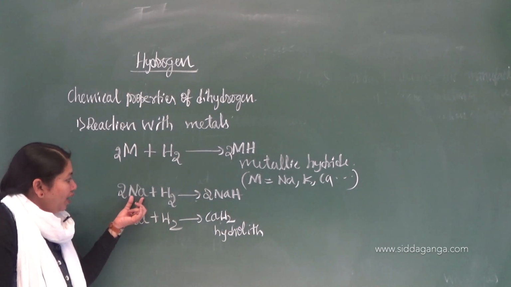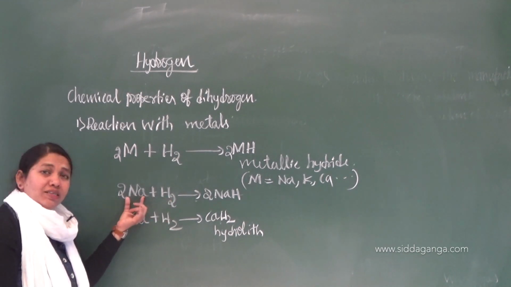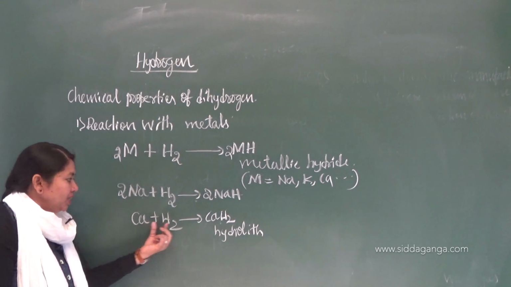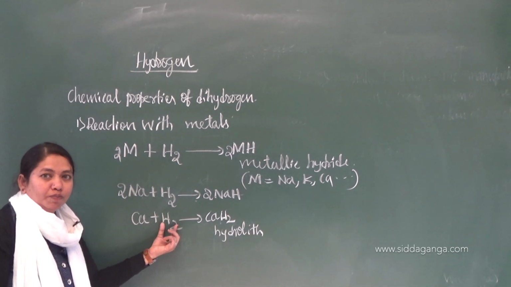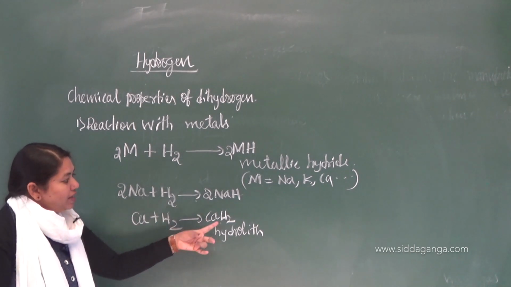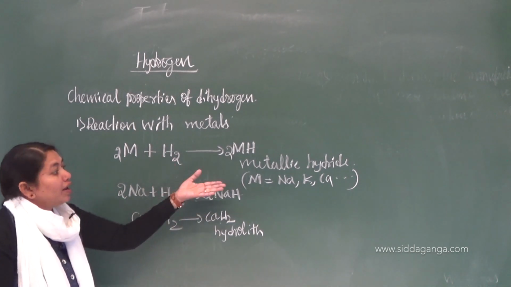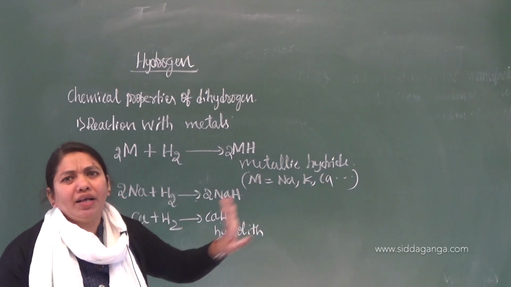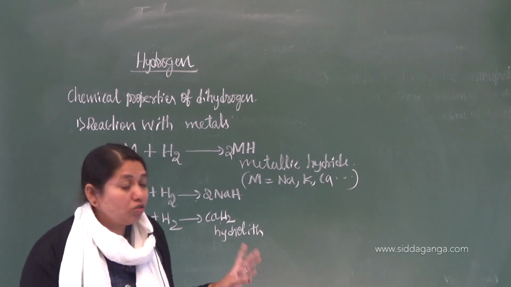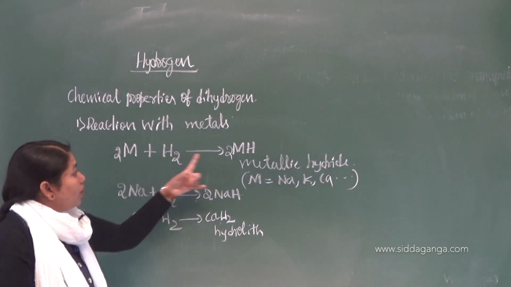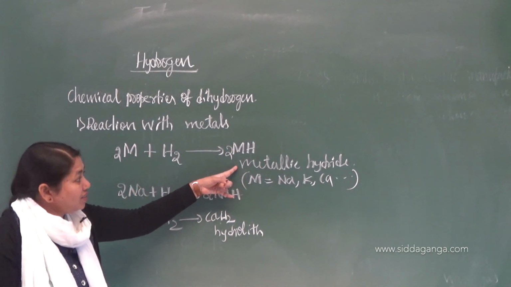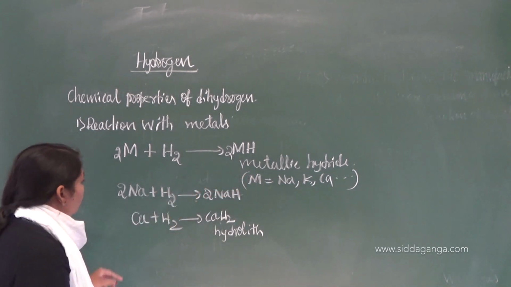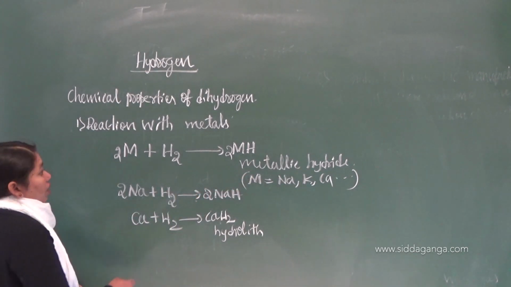Now this is one more example. As sodium is monovalent, both should be in the same ratio. Calcium is bivalent, that's why one calcium is enough to react with dihydrogen. So that's why CaH2, hydrolith. Likewise, you can take lithium, rubidium, cesium, francium, magnesium, whatever metal. It will react with hydrogen to form metallic hydrides in general.